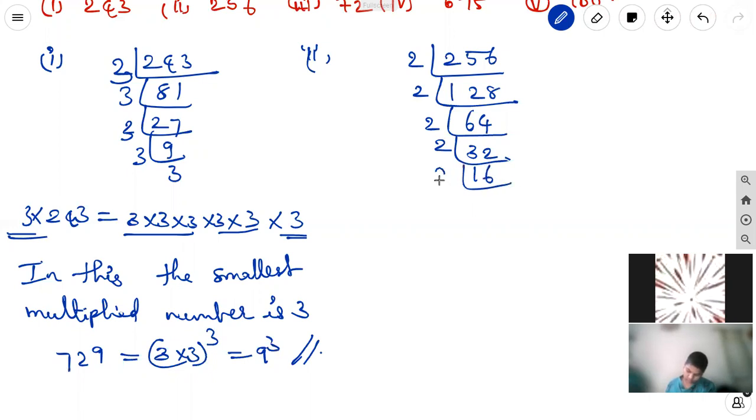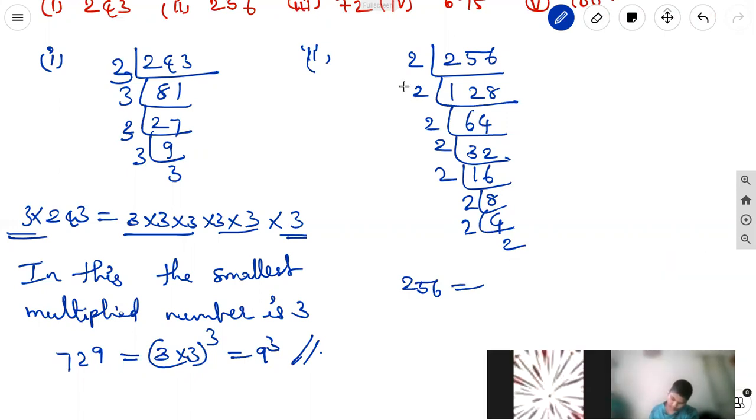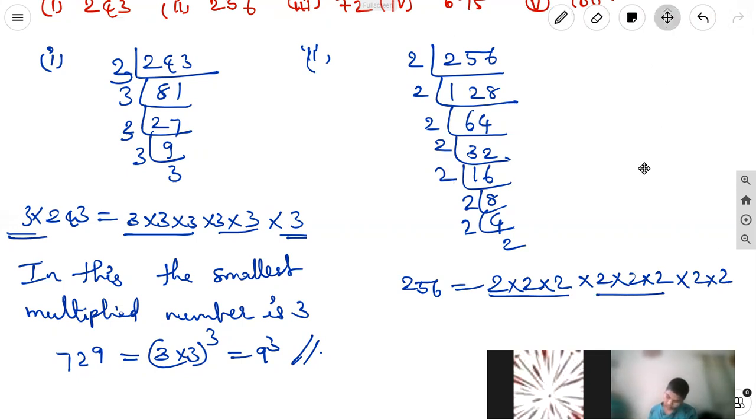Here 256 can be written as 1 2 3 4 5 6 7 8 twos. So 2 into 2 into 2 is one triplet, into 2 into 2 into 2 is another triplet, into 2 into 2. We need one more 2 for making the triplet.